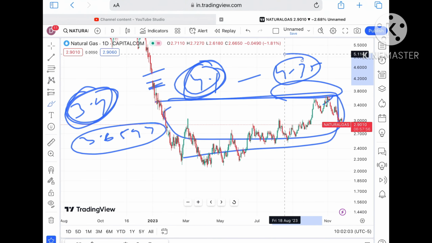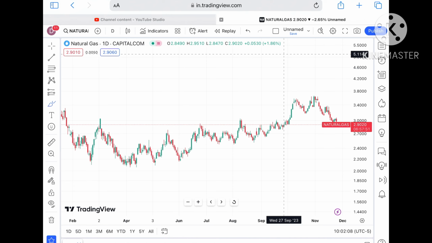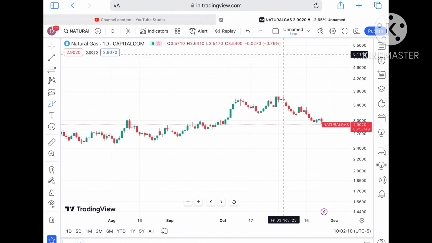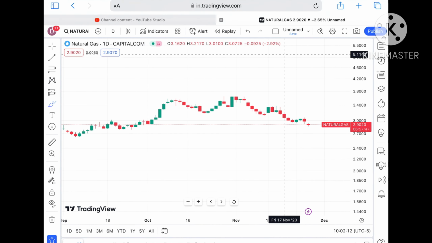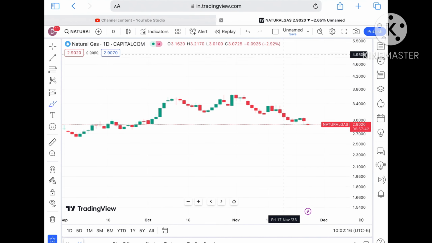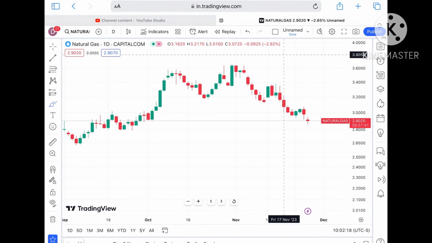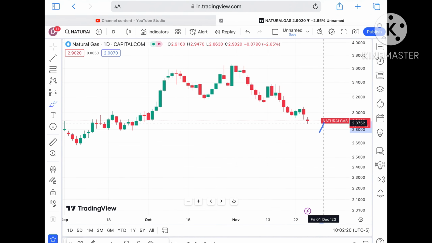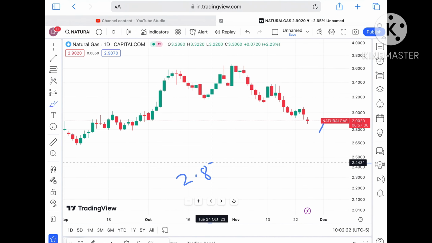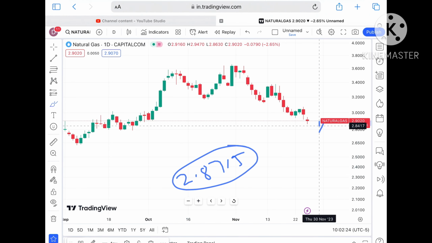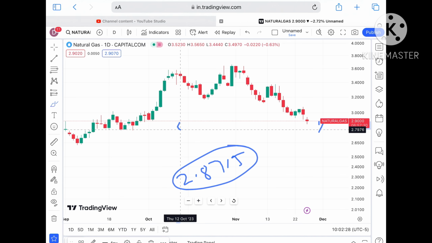Now as the market is uncertain, if you are thinking that the market will move as per you, no, it will not. You have to always set your SL and trailing SL. Suppose the price doesn't sustain, it can come down again towards a level of $2.8715, and if the price falls below this level, we will see it fall further down, with a probability of crossing a level of